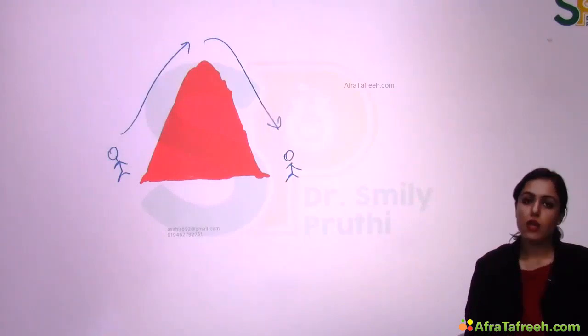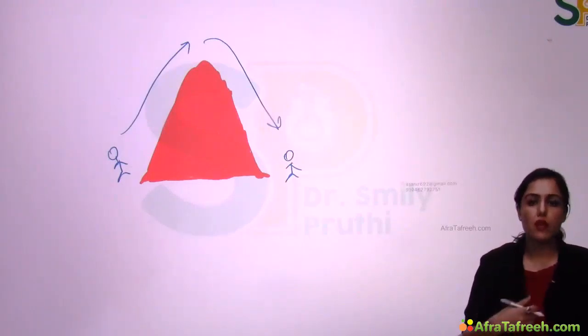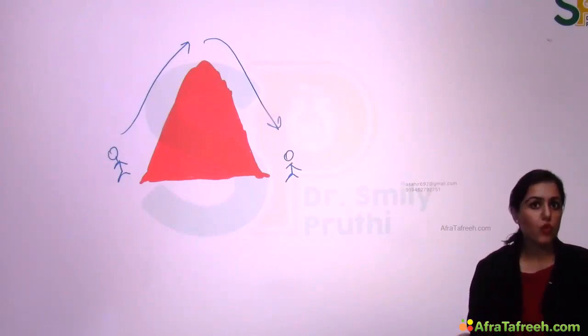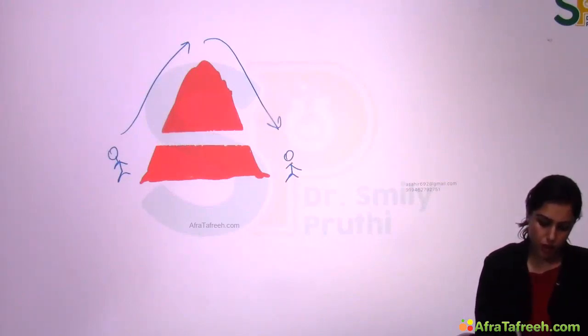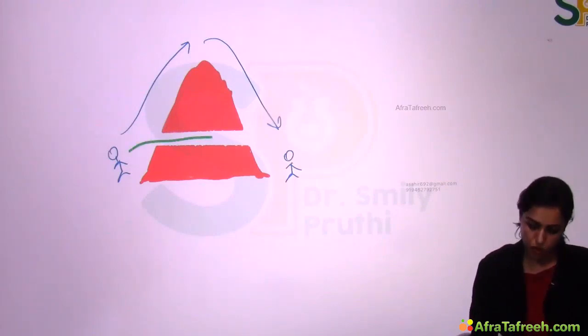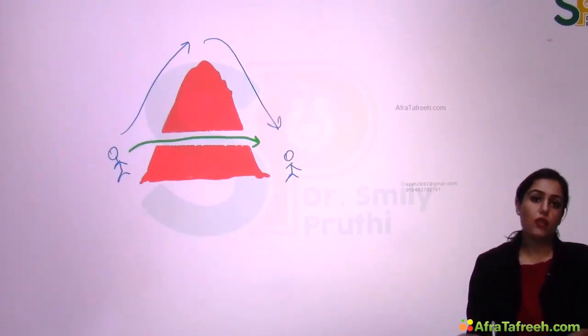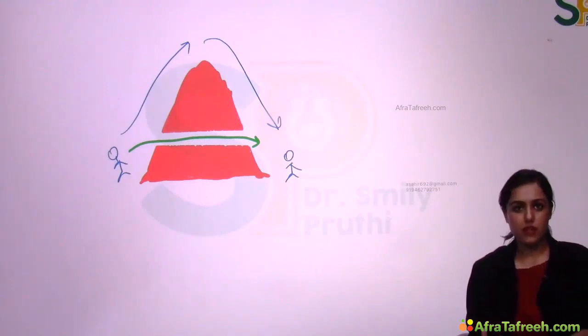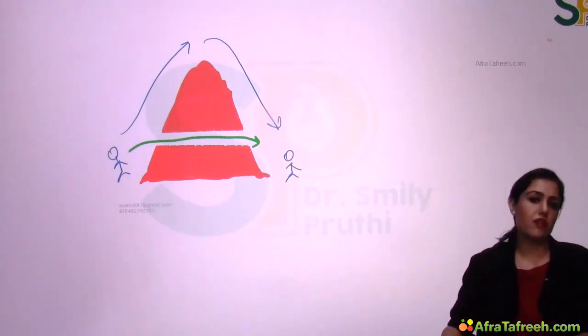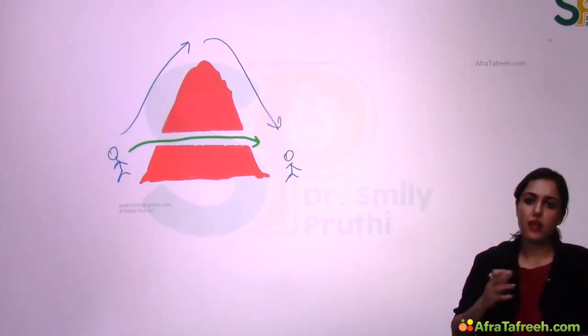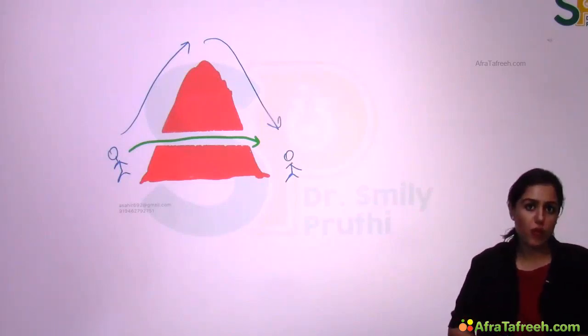Now if we want to decrease the time required by this person, we can create a tunnel in the mountain, so that the person can just go through the tunnel and reach the other side. This kind of work is done by the enzyme, a tunnel is created, and so the time required by an enzymatic reaction will be much less than a reaction occurring without the help of an enzyme, right?